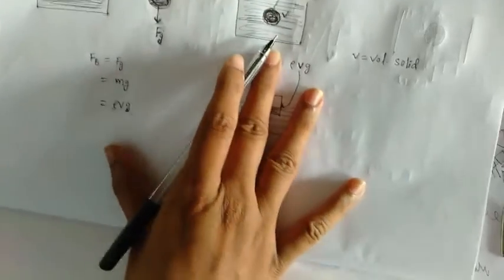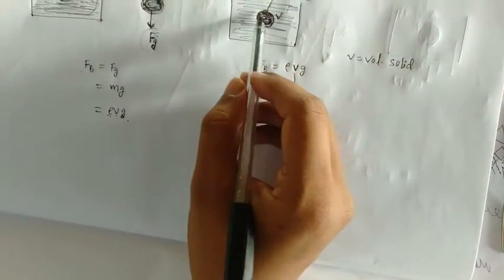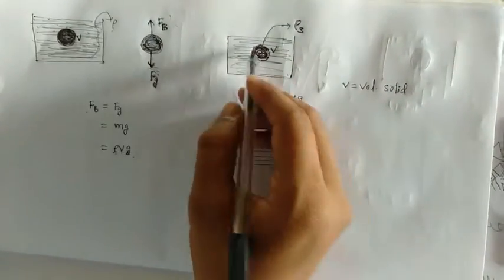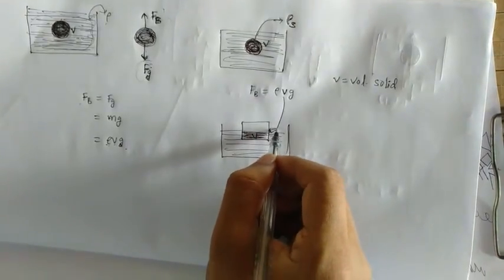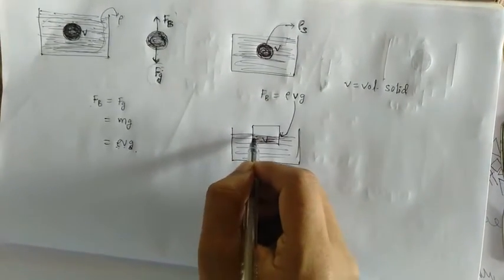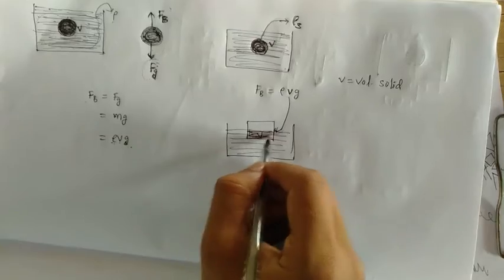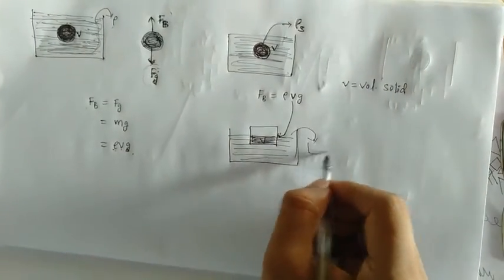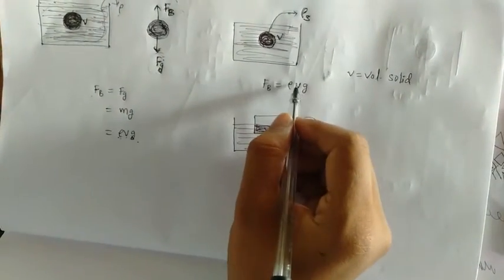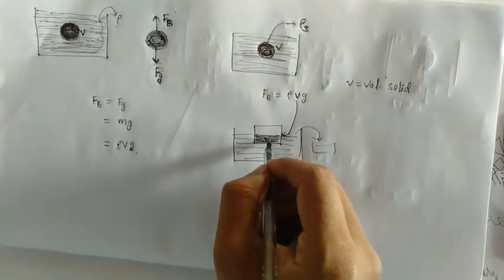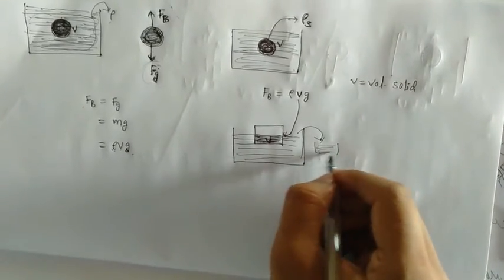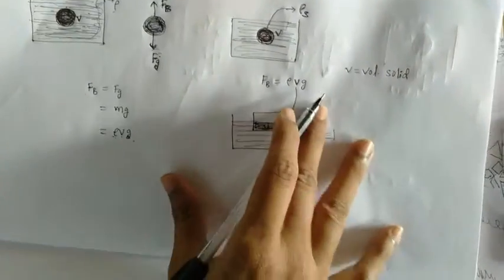Let's see how we got that. Suppose the solid is not fully immersed, let's say like this. In this condition only this amount of water will be displaced outside. So actually V is the volume of the liquid displaced, so don't confuse that.